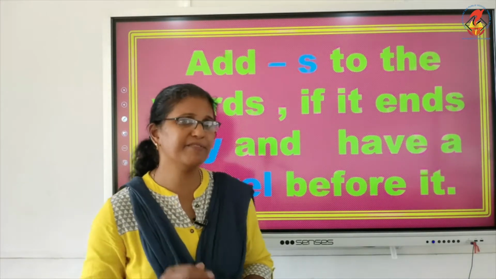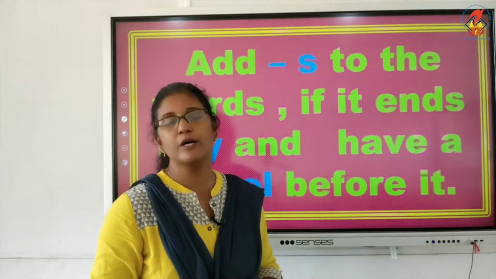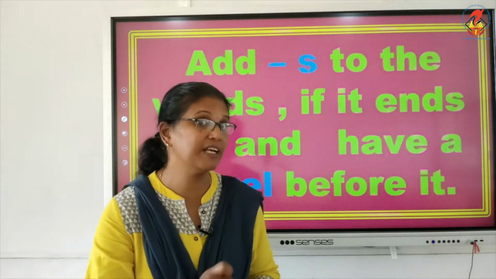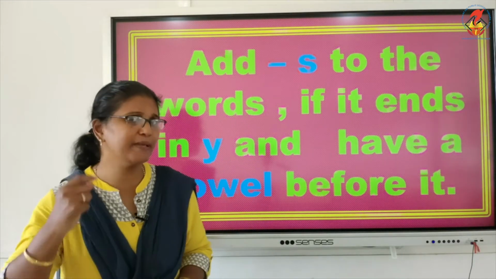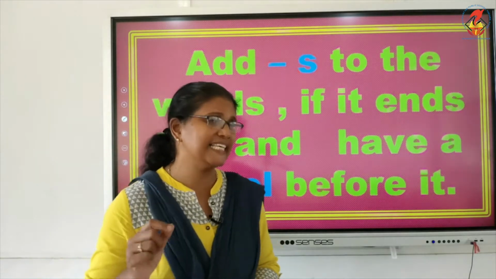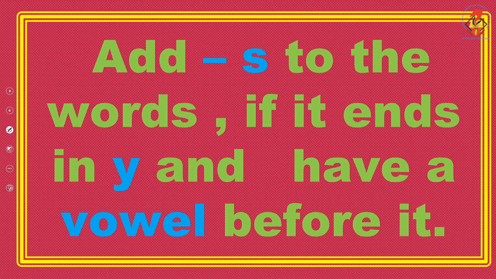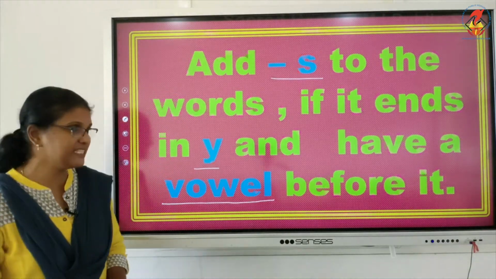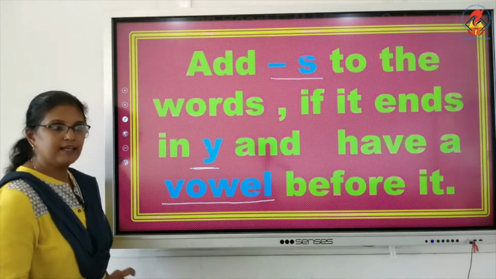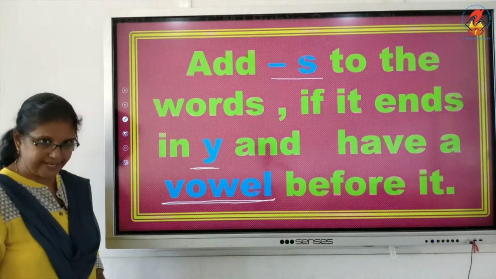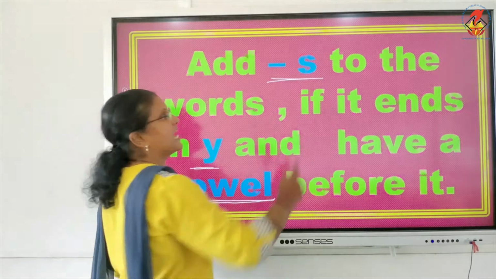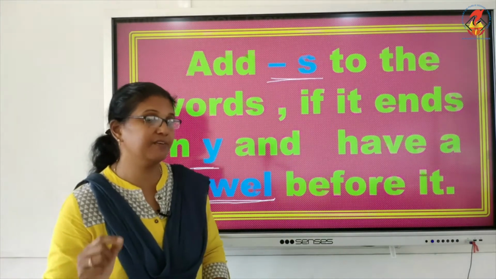In the English alphabet, we have consonants and vowels. What about if there is a vowel before Y? That could be a question in your mind, right? Yes. You need to add S if you have Y ending with a vowel before it. If a word ends with Y, having a vowel before it, you will just add S for the given words.